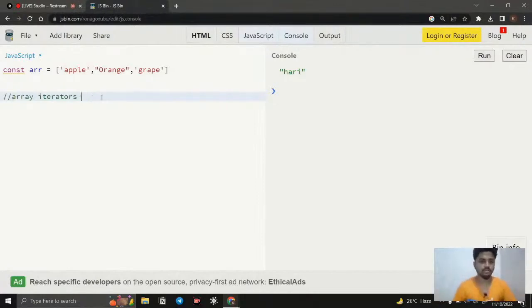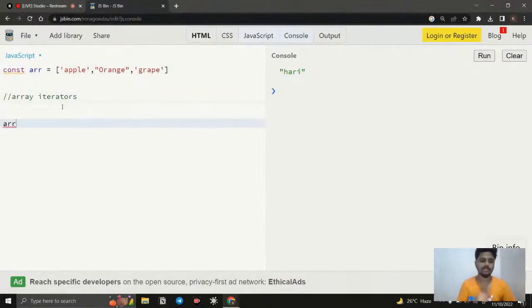Okay, let us see. By using these methods, we can easily iterate the values inside the array. Instead of using the for loop, telling where to start, the conditions, where to stop, we can do this automatically. For example, what is the syntax? First I'm going to use the forEach loop.